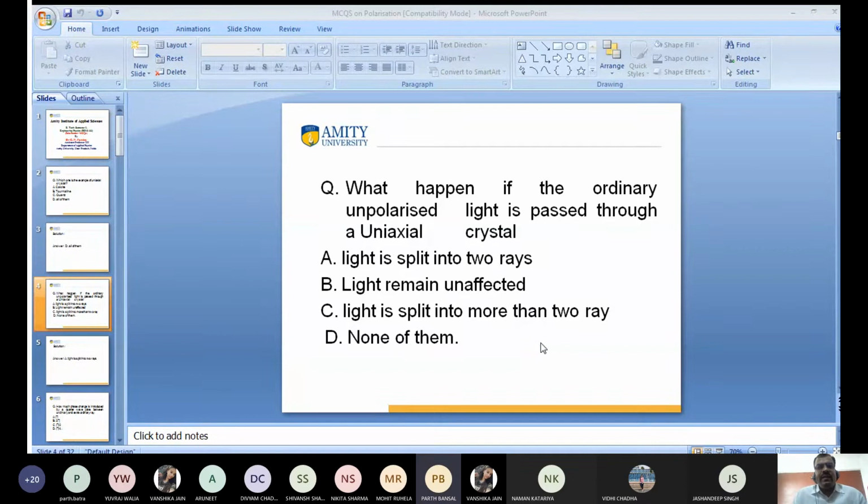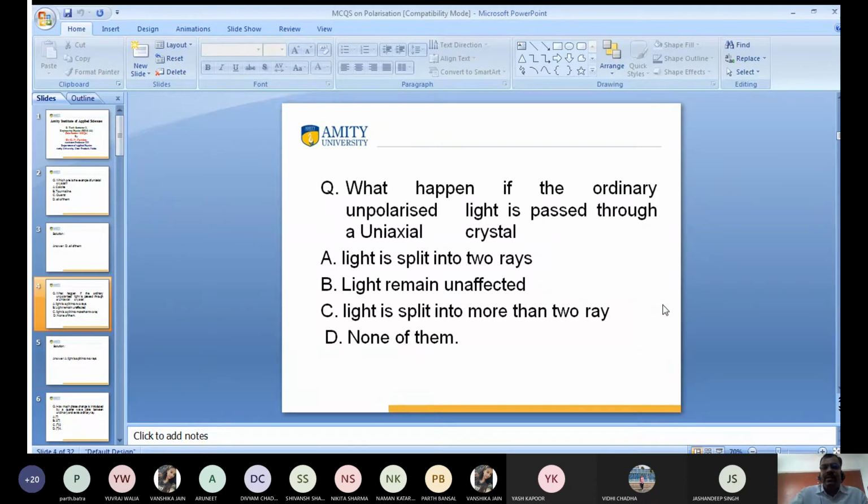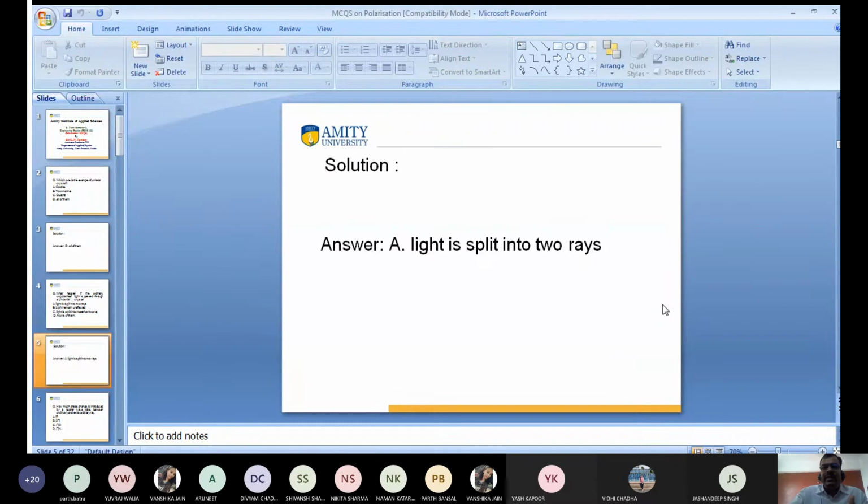Jasandeep, what is the answer? Sir, I have just told, light is split into two rays. A. Very good. Yuvraj Walia, what is the answer? Sir, A. Naman: Sir, the answer should be A. Light splits into two rays. Okay, Naman. A is the exact answer. Light is split into two parts. This is known as double refraction.